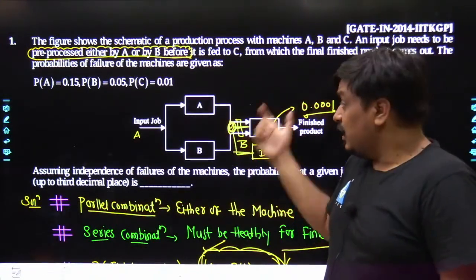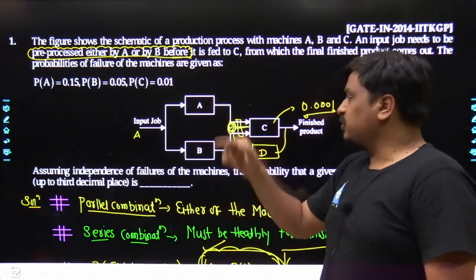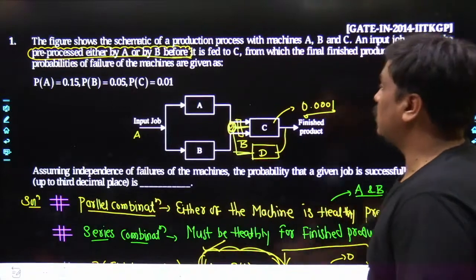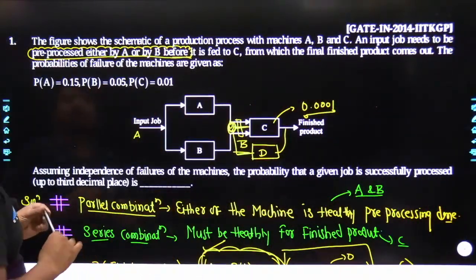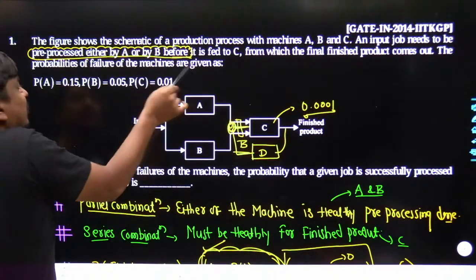If C is working fine, it still depends whether the pre-processing between node A and B has been done or not. Once you see this problem thoroughly, one thing is clearly stated: the probability of failure of the machines is given.